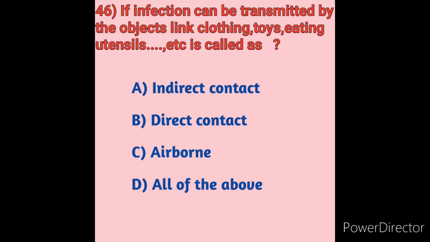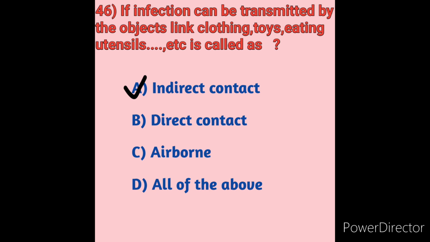Direct contact means getting an infection through direct contact with the infected person. Airborne means we get the infection through droplets in the air. So option A is the correct answer. Indirect contact is transmission by objects linked with clothing, toys, eating utensils.